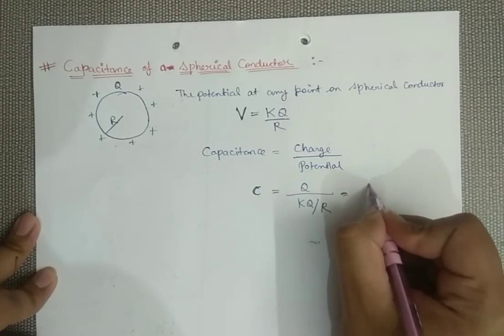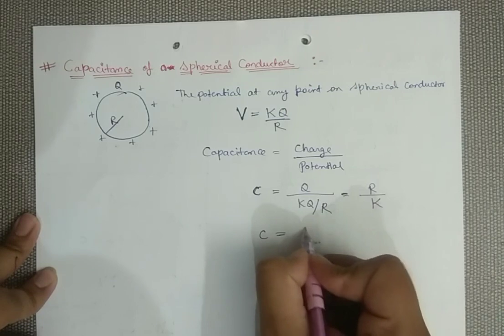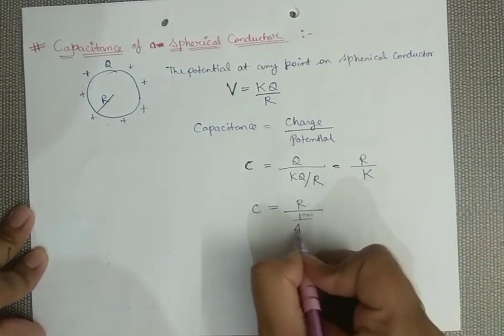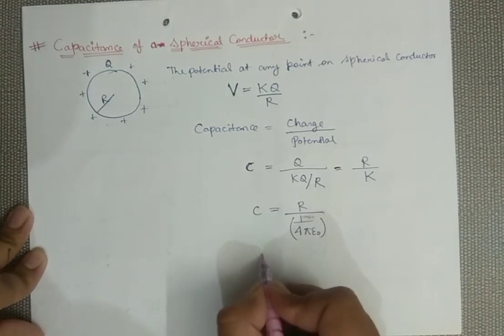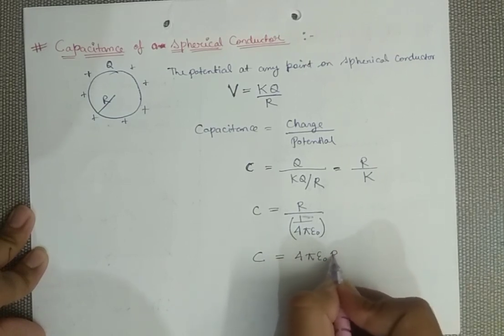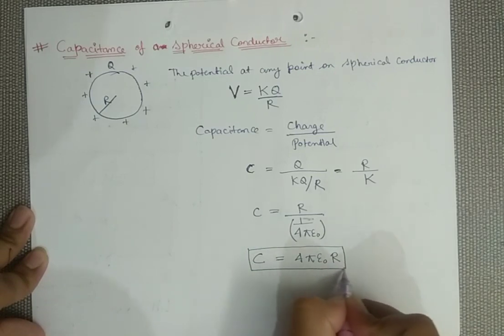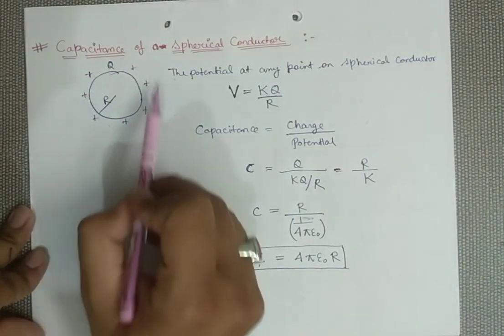It will be R by K. If you remember the formula of K in our Coulomb section, this K was 1 upon 4 pi epsilon naught. So on simplifying, C equals 4 pi epsilon naught R. So this is a simple formula for the capacitance of a spherical conductor.